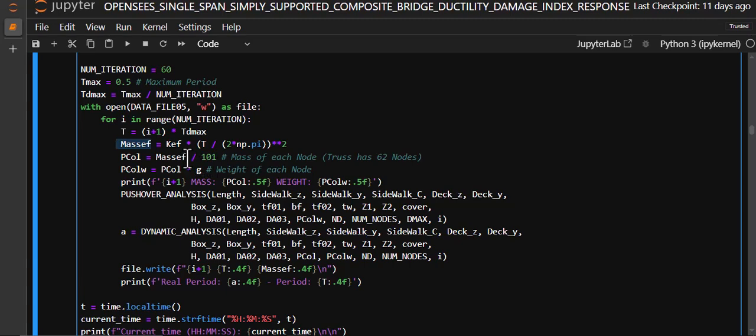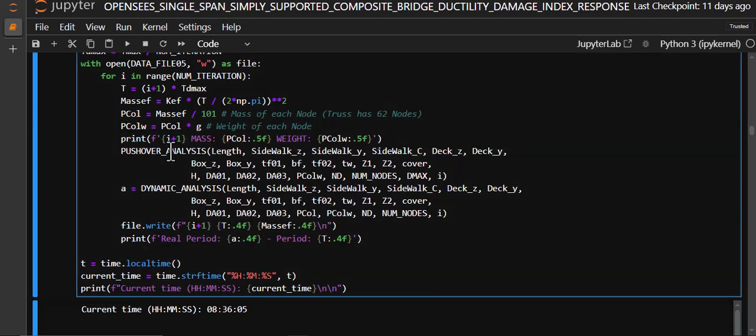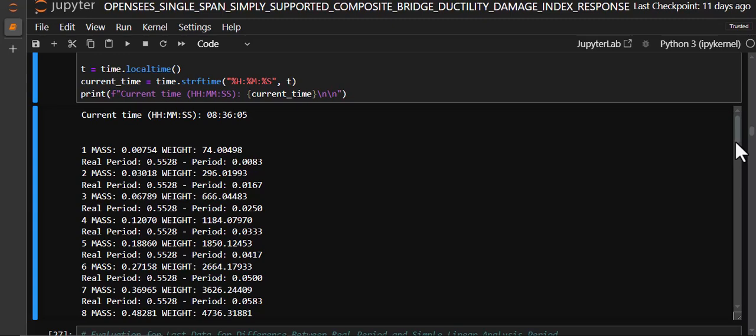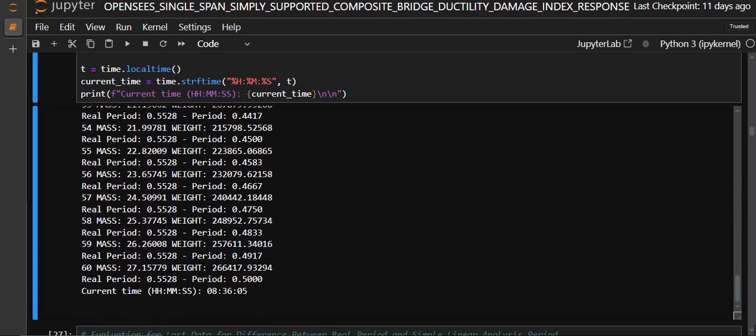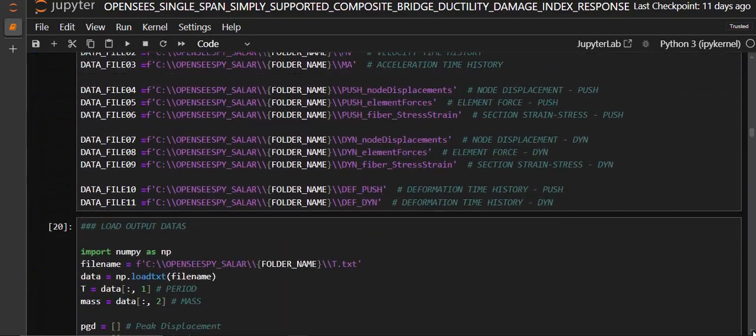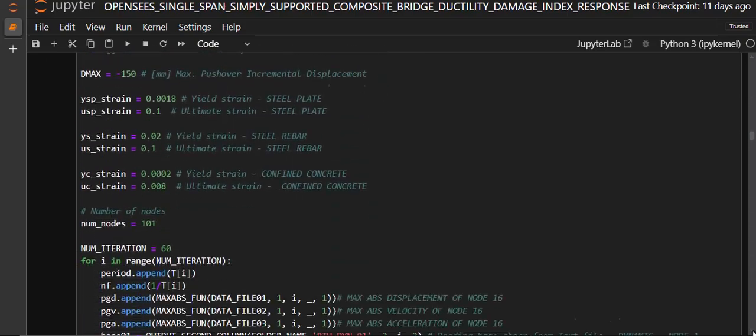and based on these 60 iterations, you see the mass is going to be changed. So the mass is divided among the 101 nodes. With this PA call or PA call W, we're going to define the mass and weight of each node, and in here we're going to run the pushover analysis and dynamic analysis, then output the real period of the structures. And you see in here after 26 hours, the analysis is going to be stopped, and then we're going to evaluate our outputted data.